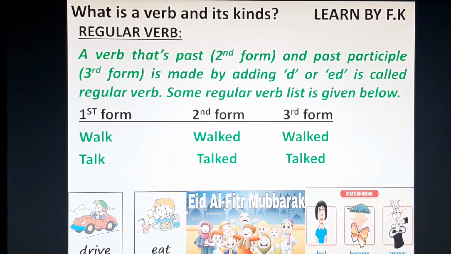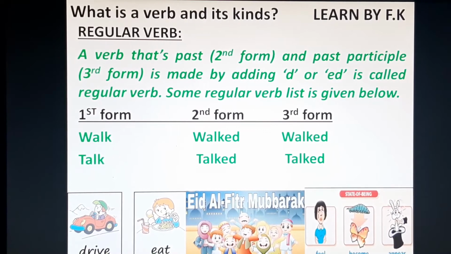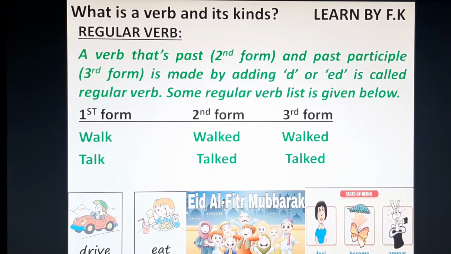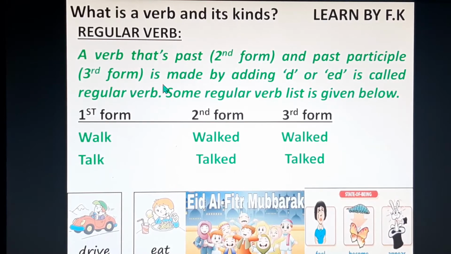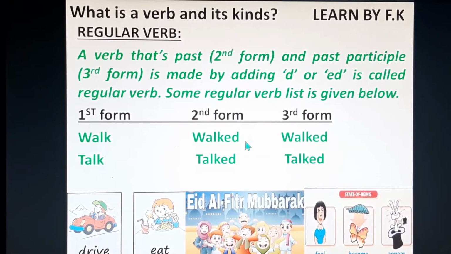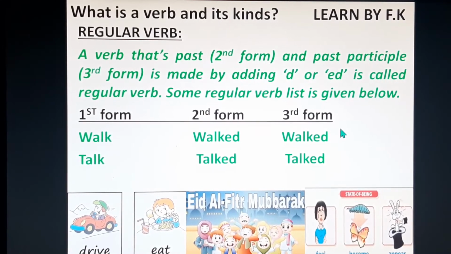Now what is a regular verb? A regular verb is one in which you can change the form of the verb by using the rule of adding d or ed. A verb whose past form, the second form, and past participle, the third form, are made by adding d or ed is called a regular verb. Simply, you just add d or ed to make the second and third form.